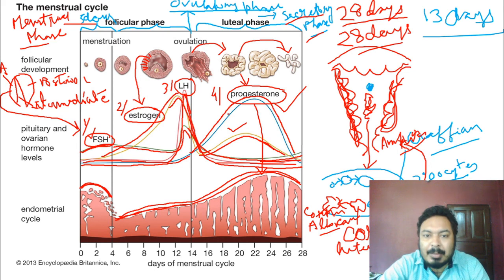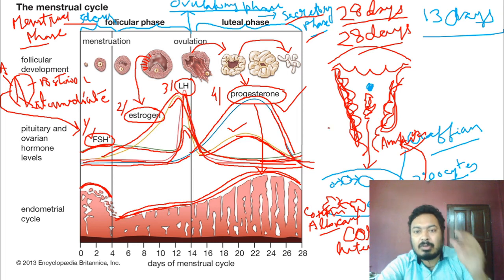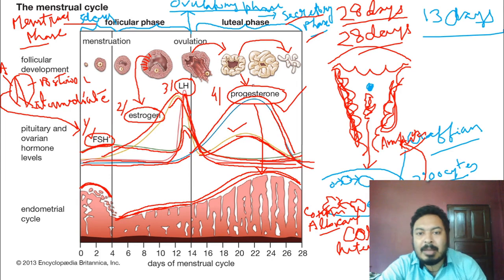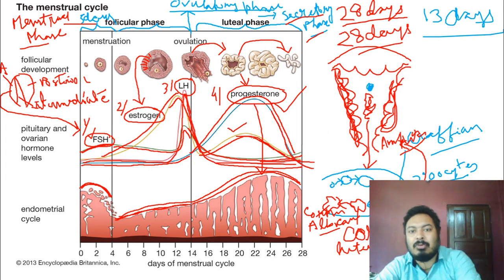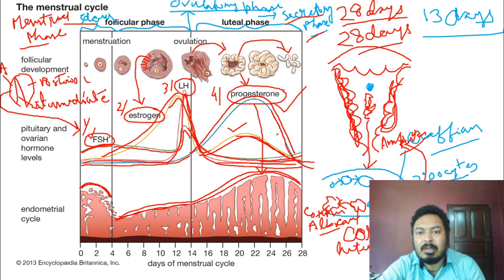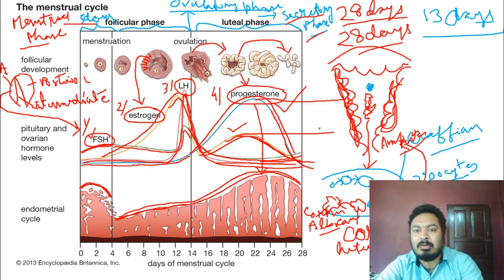That means the progesterone is going to fall. So progesterone falls down, all the way down. Estrogen is again going to fall down. Okay, because there is no fertilization. So just to remember, if there is no fertilization, the progesterone hormone and estrogen both fall down. Estrogen also falls down, progesterone also falls down if there is no fertilization. Or if there is a fertilization, it remains at peak. If there is fertilization it remains as a peak, but if there is no fertilization, it falls down.